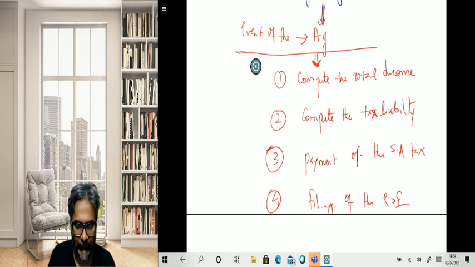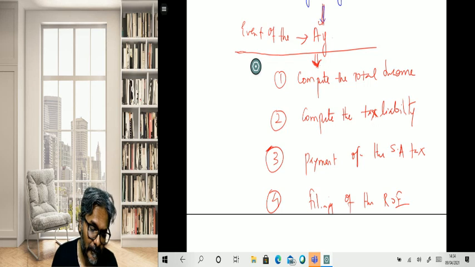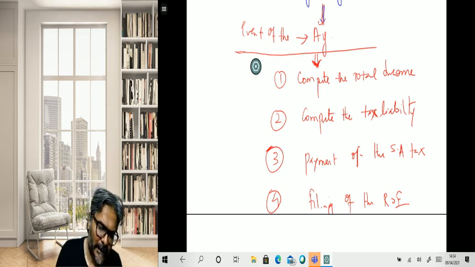for the relevant AY. The return of income, students, is said to be filed for what? For the relevant assessment year. This is what we always say so far as the ROI is concerned. Did you all get this one? So that is how things have to be looked upon in this context.